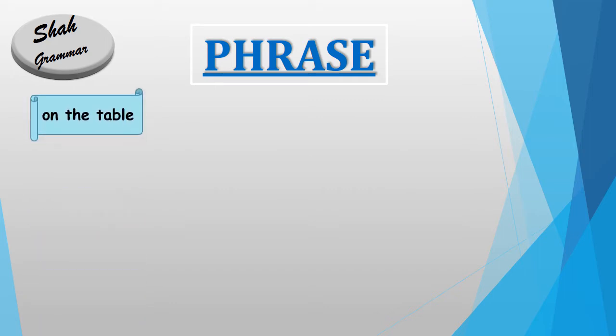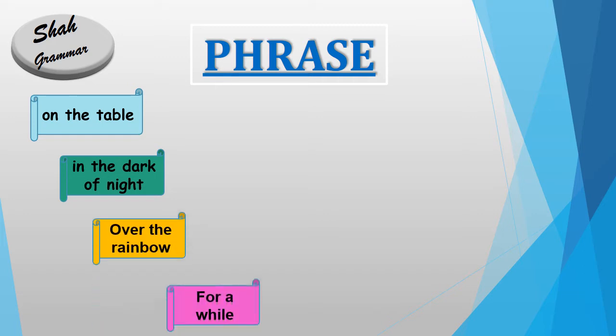On the table, it is a phrase. It is a group of words but it does not have any meaning. In the dark of night, it is also a phrase. It is also a group of words, but you see that there is no meaning in it. In the dark of night, on the table, over the rainbow, for a while. These are phrases, but viewers, when we use these phrases in sentences, then they will give a complete meaning,